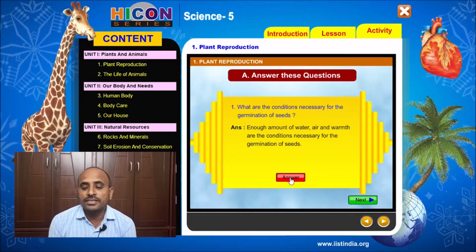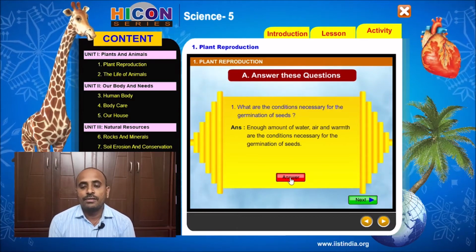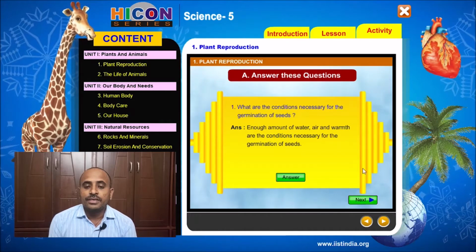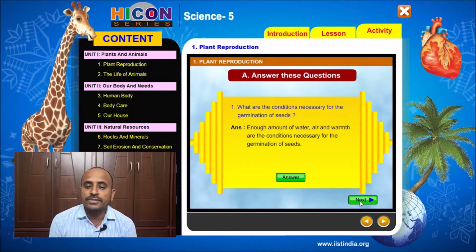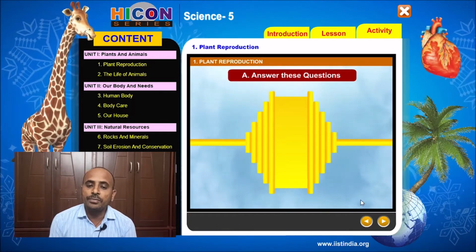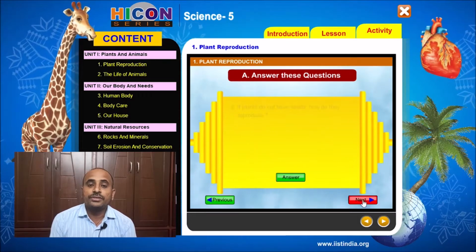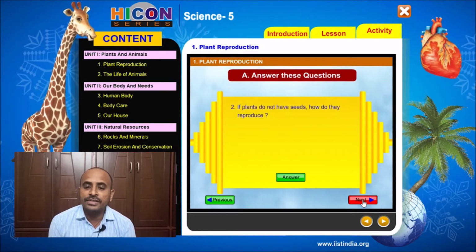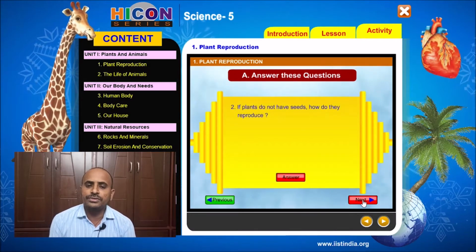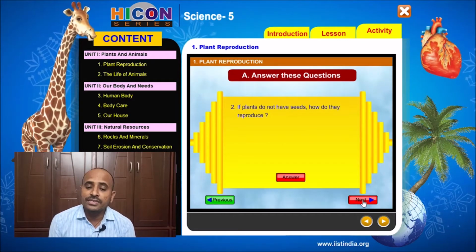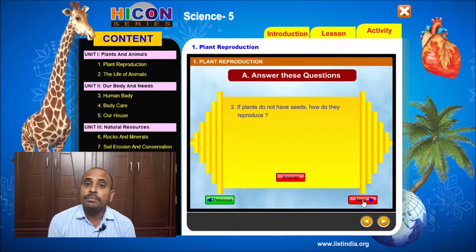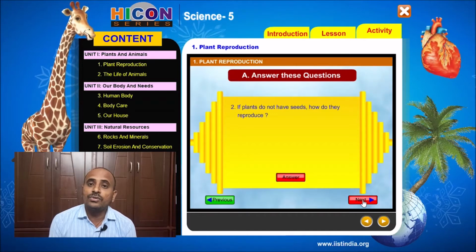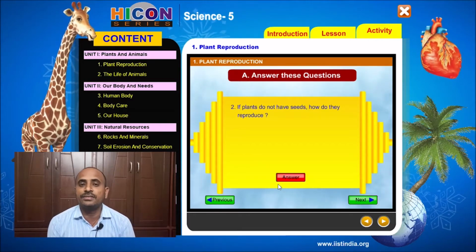Children, see the second question. The second question is, if plants do not have seeds, how do they reproduce? Already we have discussed this topic in seed dispersal, how seeds are dispersed in different ways.